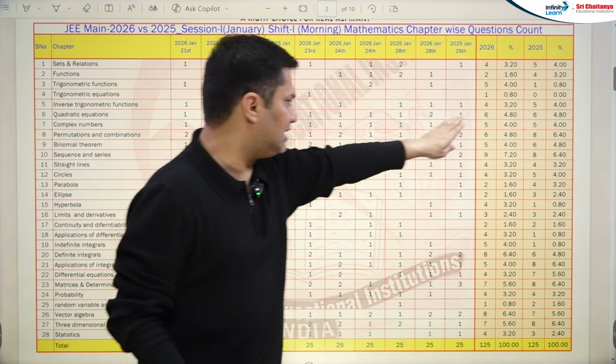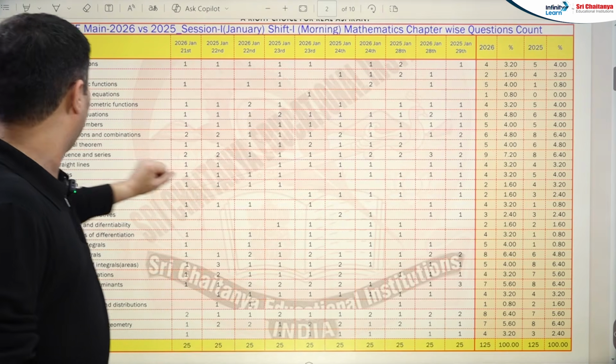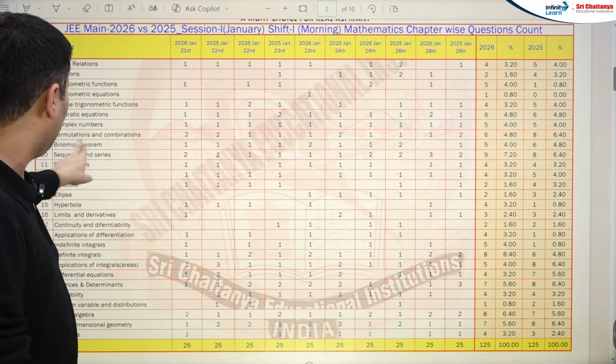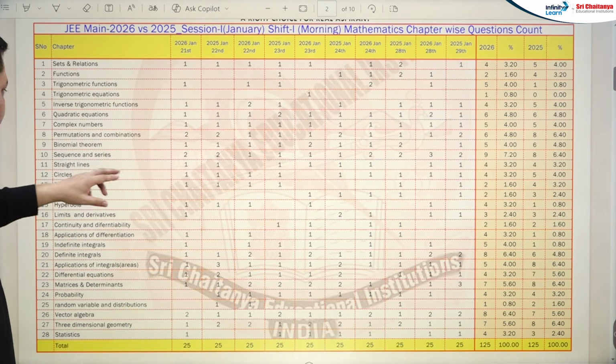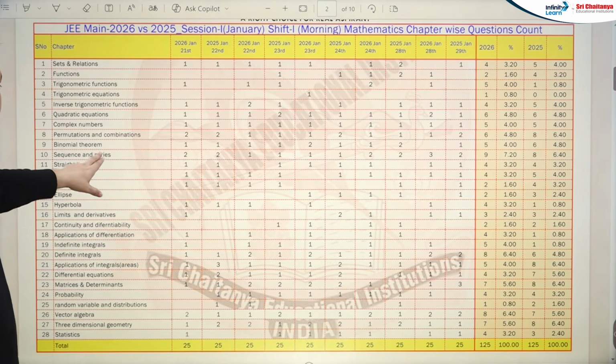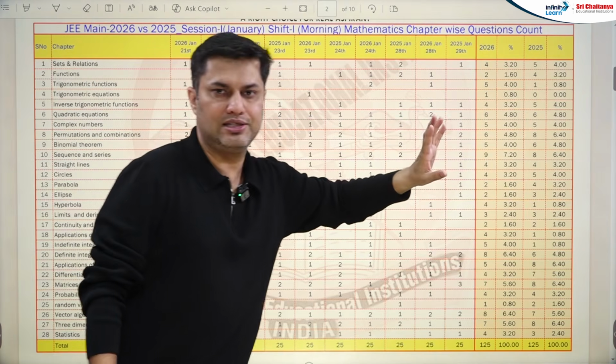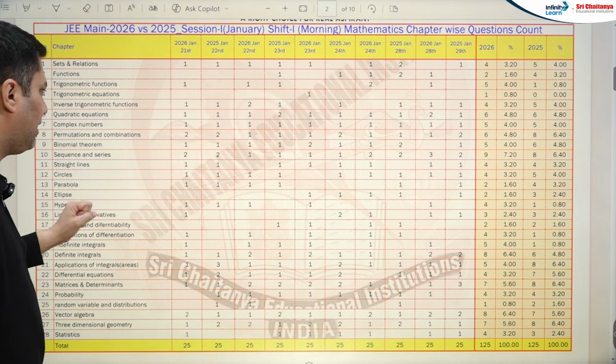Quadratic equation, the weightage is the same, 6 and 6. Complex, the weightage is the same. Permutation combination, the weightage has decreased. Binomial, the weightage has decreased. But sequence series, the weightage has increased. So overall, a very high weightage in algebra.